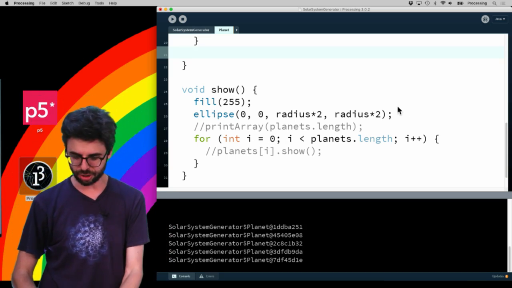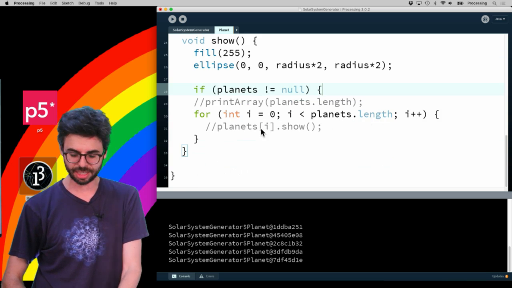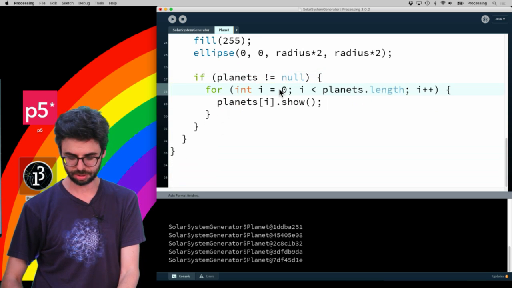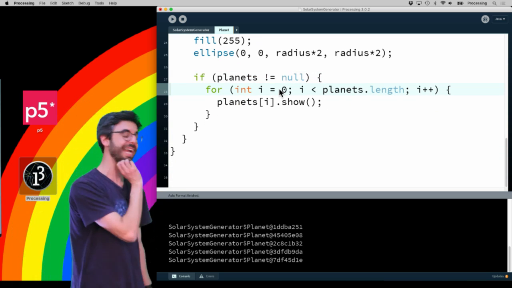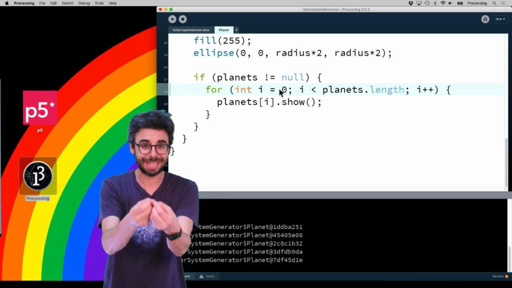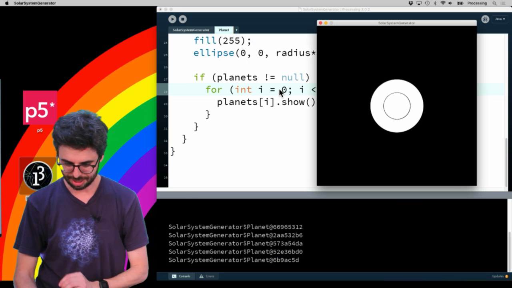So all I need to do here is essentially say if planets is not equal to null, meaning if this planet does have some moons, if it has some children, only then call show. So that's just a quick little check. Everything was right. I was creating things correctly, but I'm forgetting that the new planets I created also have arrays. Okay, let's go and let's run this.